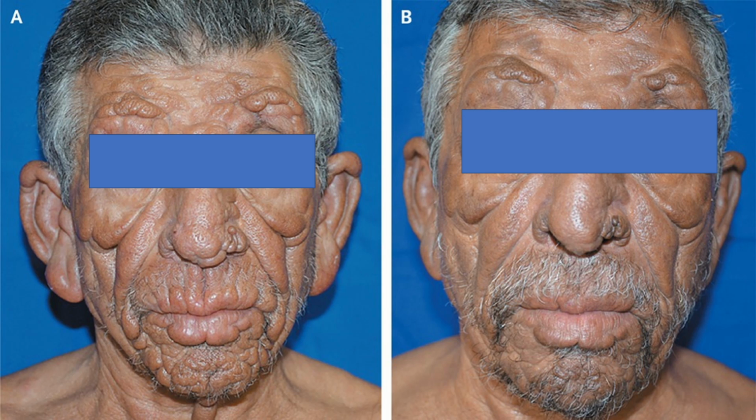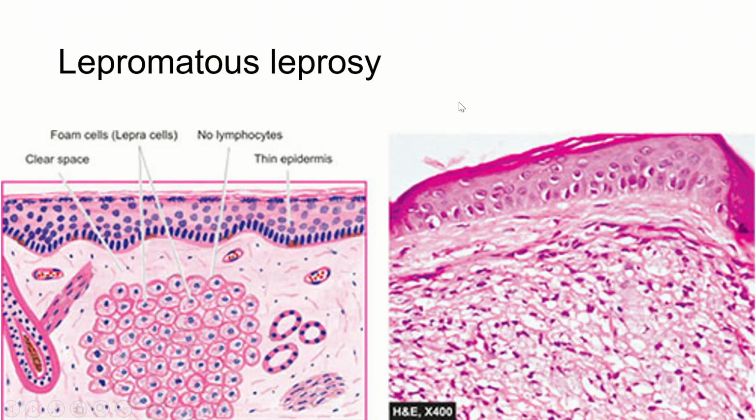So this is a picture of a patient with lepromatous leprosy. You will read about all this in detail, but this is what is called leonine face. The patient will have multiple nodular lesions all over the face. The eyebrows will be lost, the nose will be crooked, even the ears will have lesions, so it will be nodular in appearance. So this is called leonine face, which is characteristic of lepromatous leprosy.